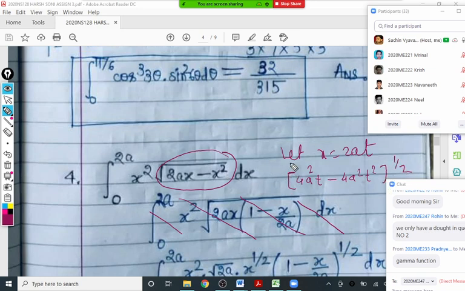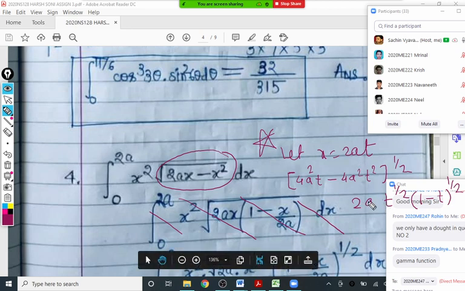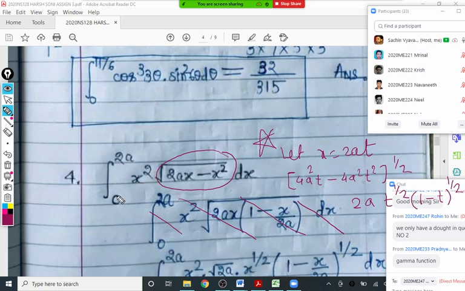So 4a square comes outside the square root as 2a only, and t raised to half, that is 2a t raised to half, comes outside, and 1 minus t raised to half is left. You get it directly. So that way is also okay. Directly you should select this substitution: x is equal to 2at, and now everywhere, the value of x you have to replace as 2at, bracket square. And the limit goes from 0 to 1. Is that clear?